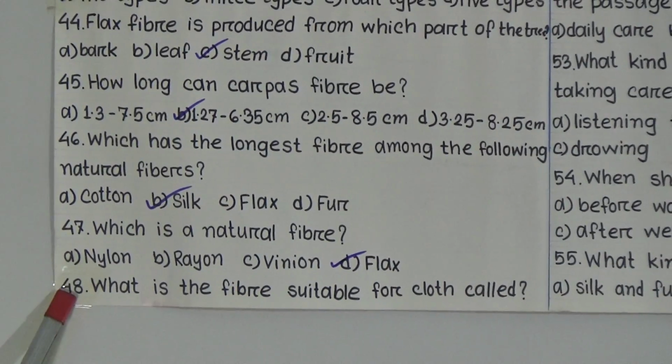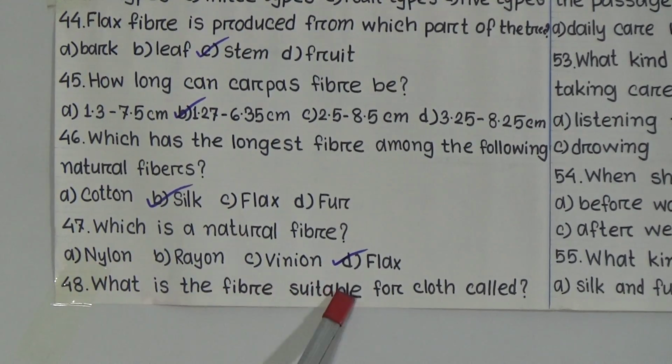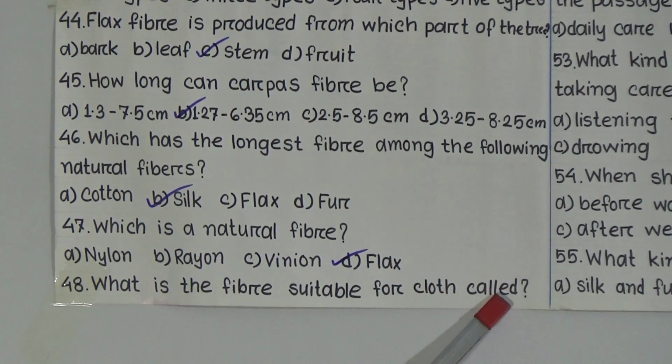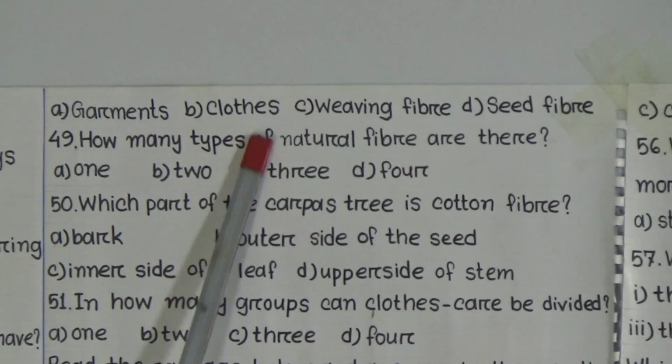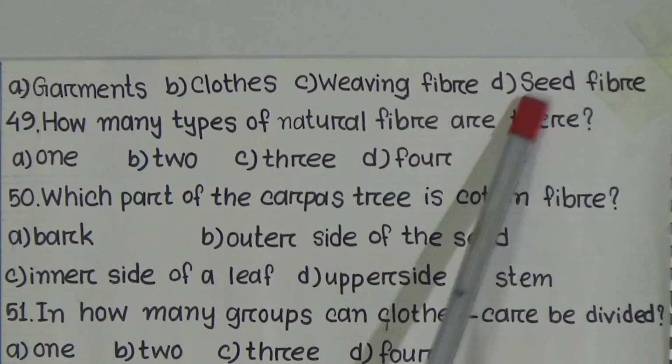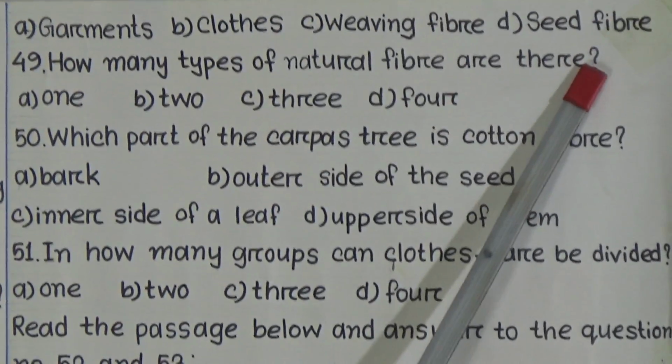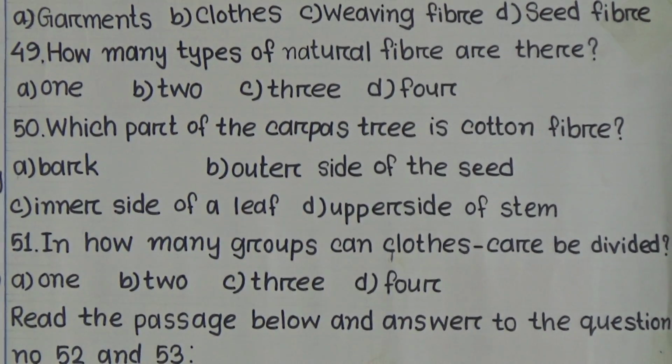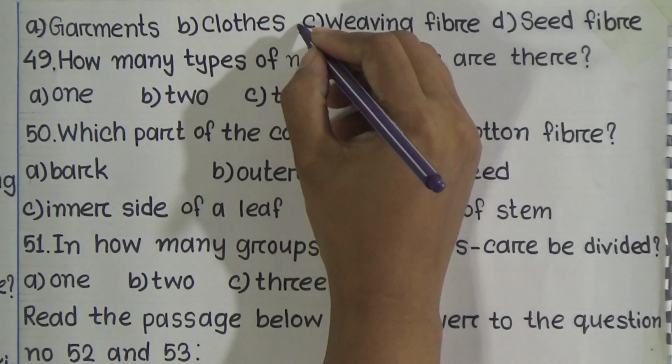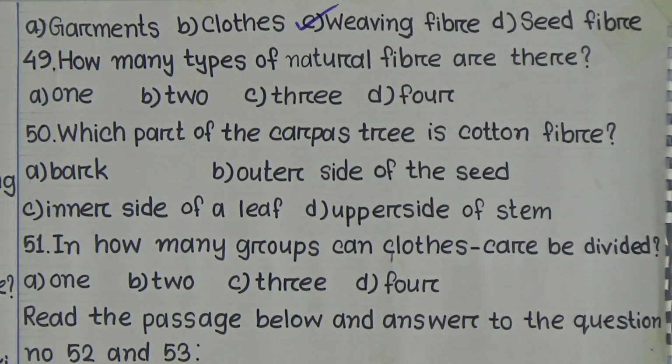Question number 48. What is the fiber suitable for cloth called? Options are garments, cloths, weaving fiber, seed fiber. Can you guess which one will be correct? Yes, option C, weaving fiber is our correct answer.